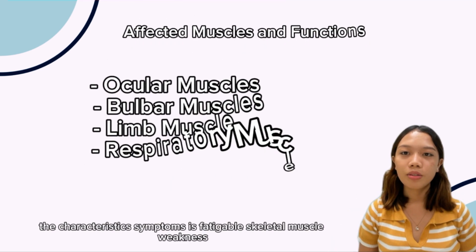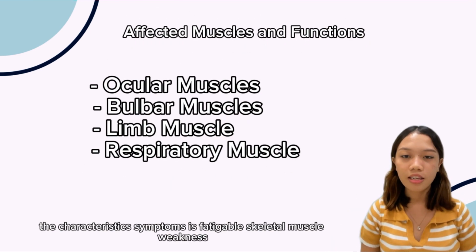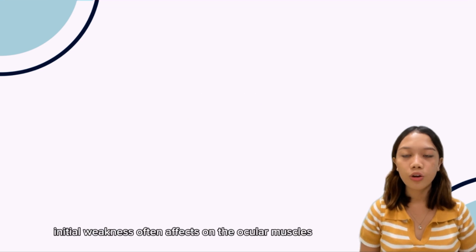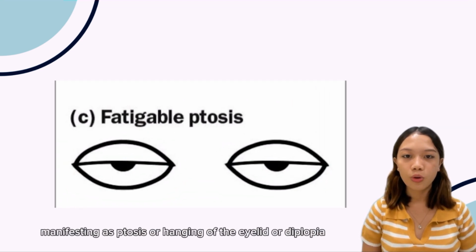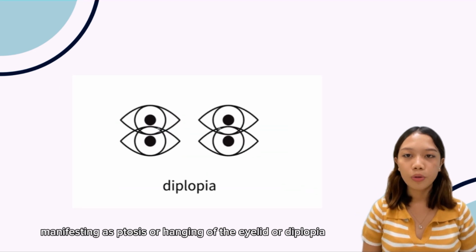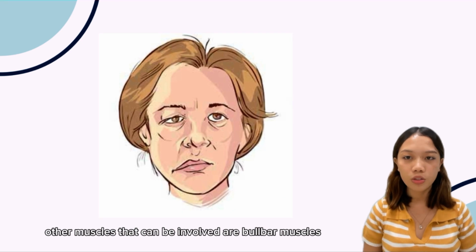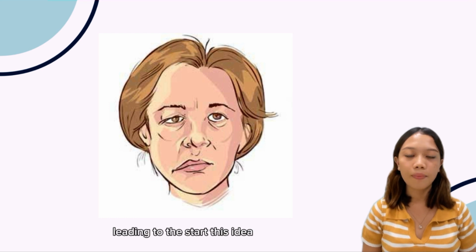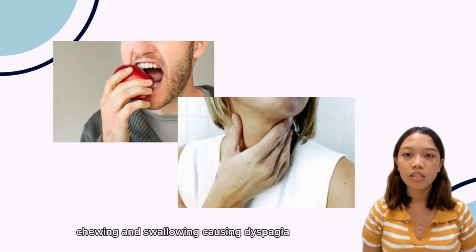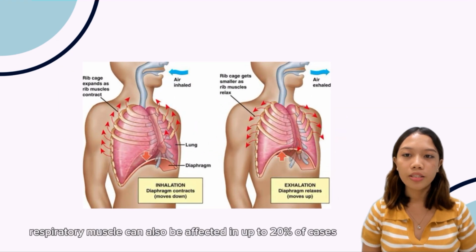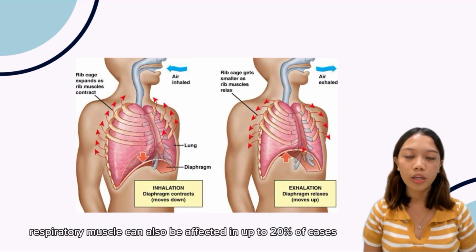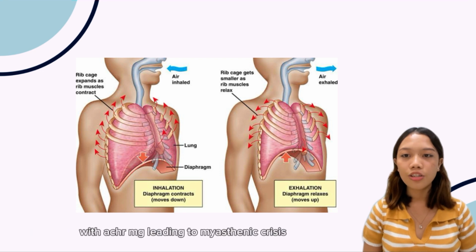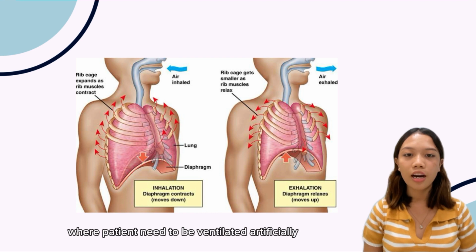The characteristic symptom is fatigable skeletal muscle weakness. Initial weakness often affects only ocular muscles, manifesting as ptosis, or drooping of the eyelid, or diplopia, double vision. Other muscles that can be involved are bulbar muscles, which are necessary for speaking, leading to dysarthria, and for chewing and swallowing, causing dysphagia. Respiratory muscles can also be affected in up to 20% of cases with AChR-MG, leading to a myasthenic crisis where patients need to be ventilated artificially.